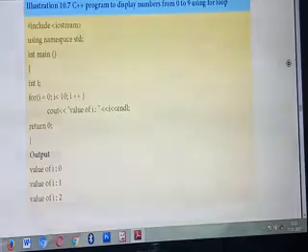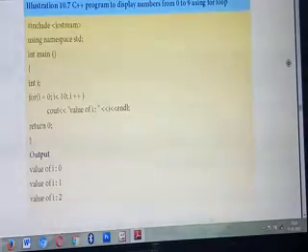Inside the for loop, you should use some variables. For that, what's the variable name you are using? I. So you are using numbers. Numbers means which data type? Int, isn't it? So what's the data type here? Integer. Okay. Listen carefully.